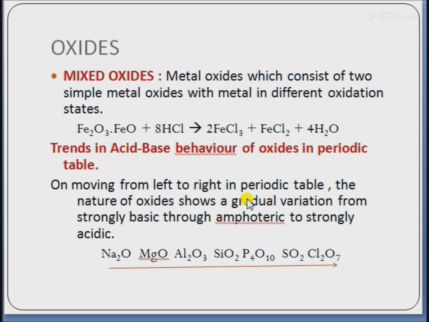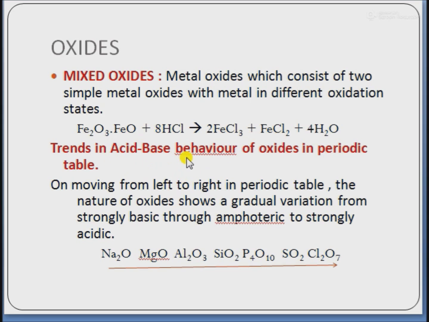For example, Fe3O4, that is Fe2O3 plus FeO, when it reacts with 8HCl, forms 2FeCl3 plus FeCl2 plus 4 water molecules. In Fe2O3, Fe is present in the plus 3 oxidation state, and in FeO it is present in the plus 2 oxidation state, so it forms compounds with two different oxidation states.